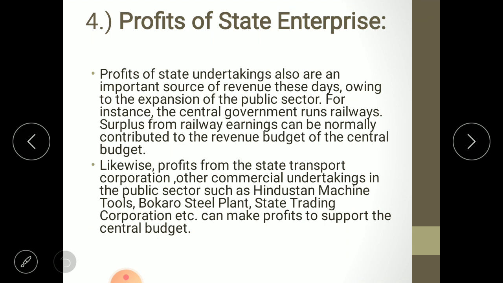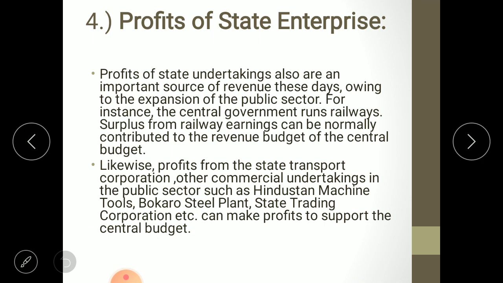Surplus from railway earnings can normally be contributed to the revenue budget of the central budget. Likewise, profit from the State Transport Corporation and other commercial undertakings in the public sector such as Hindustan Machine Tools, Bokaro Steel Plant, State Trading Corporation, etc. can make a profit to support the central budget.